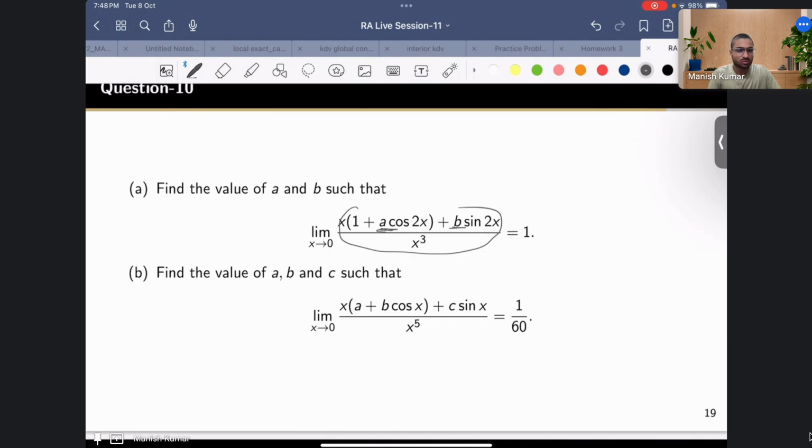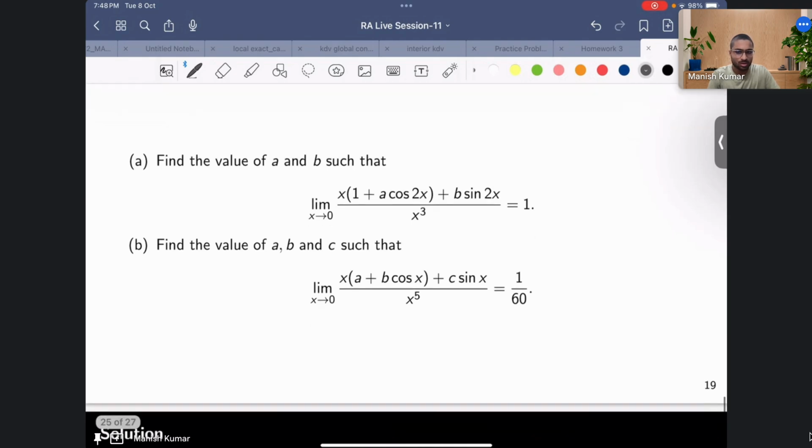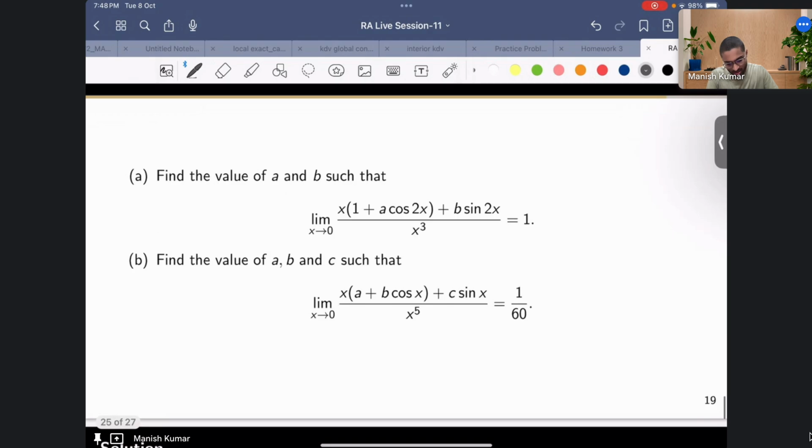This need not be true for any a, b, we'll see. Both the problems are basically the same. This whole problem is based on L'Hopital, and it would be very easy if you use the L'Hopital rule. So maybe I can solve one of them.